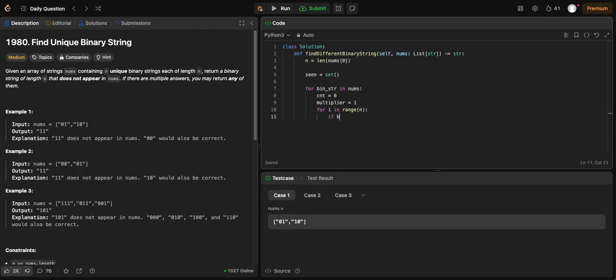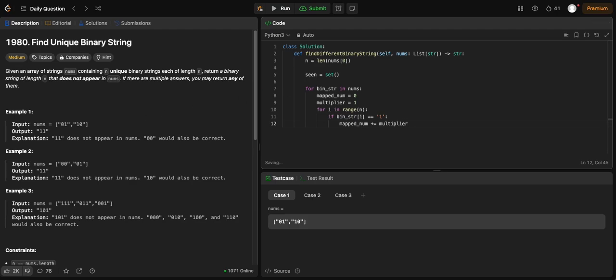So if binary string i is equal to 0, then we don't have to do anything, because it's 0. But if it is equal to 1, let's maybe call this the map num, and the multiplier. So for the map num, we can just add the multiplier, right?